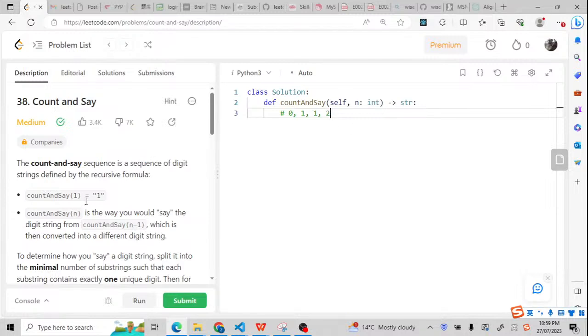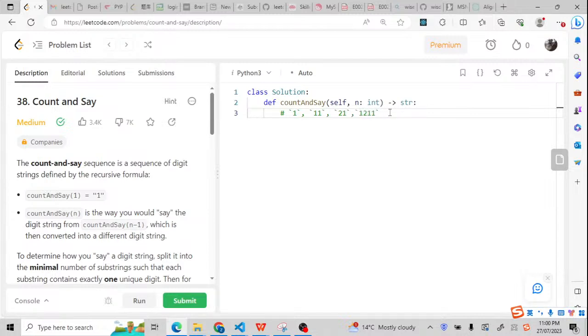The first one is a string 1. When n equals 1, it would be a string 1. When n equals 2, it'd be 1 1. What about next? Next should be like 2 1. So this means there must be some patterns. We can use it iteratively, counting 1 by 1 to get the result. For example, the next will be 1 2 and 1 1.